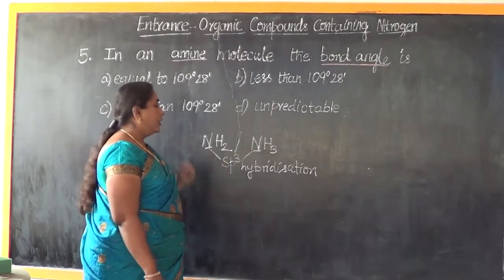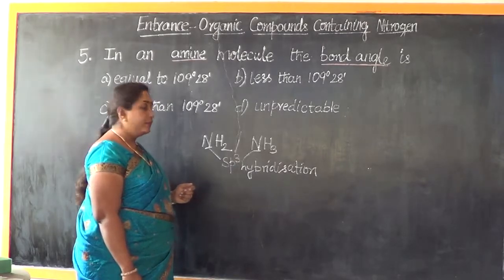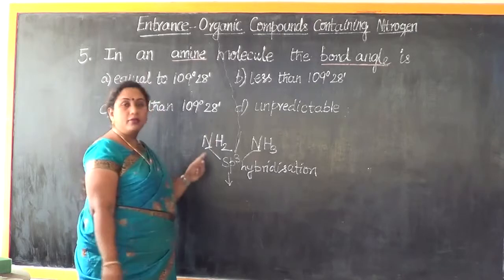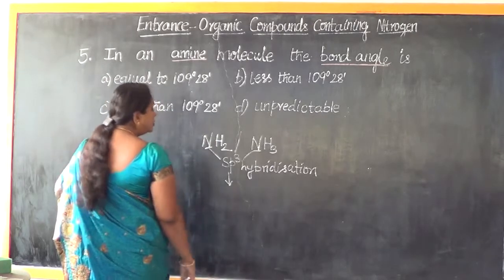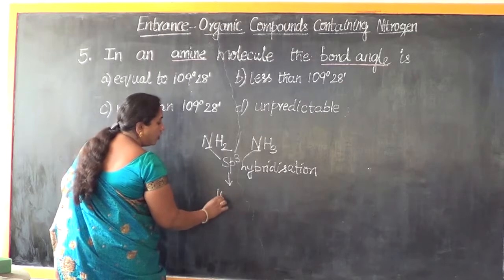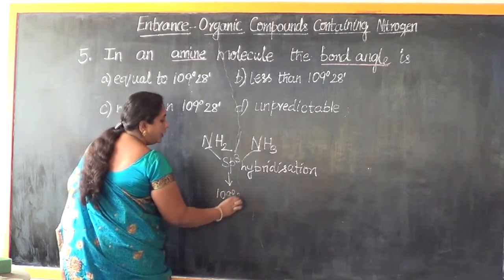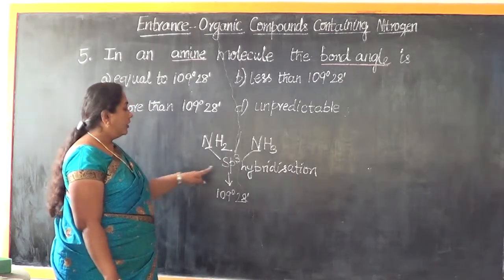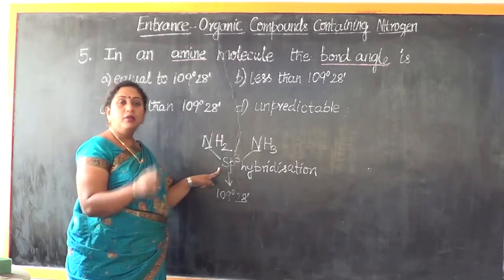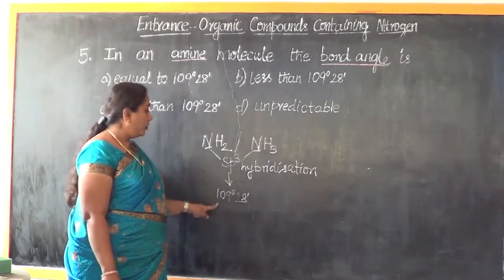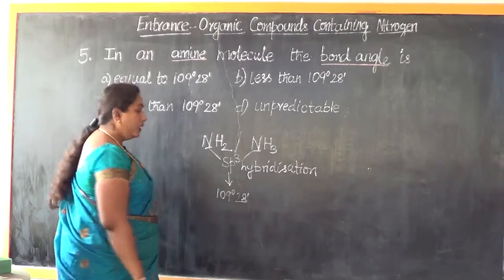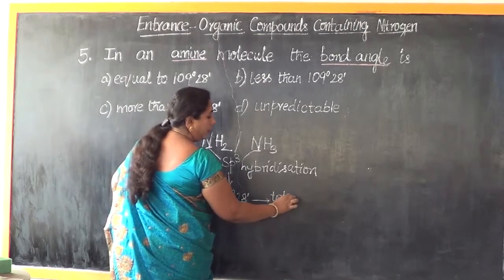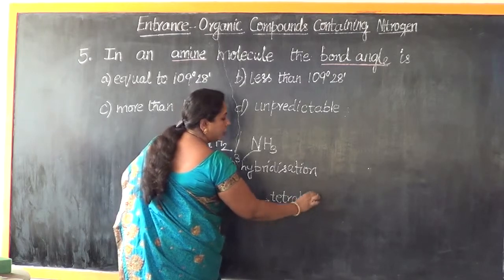Nitrogen atom has undergone sp3 hybridization, and the constituents which have undergone sp3 hybridization usually will maintain a bond angle of 109 degree 28 minutes, and the shape of the molecule will be tetrahedral in such cases.